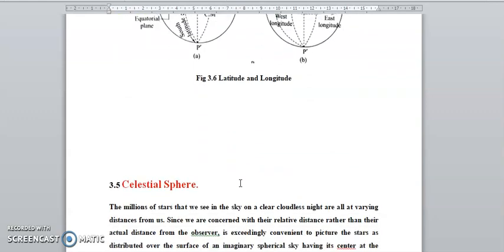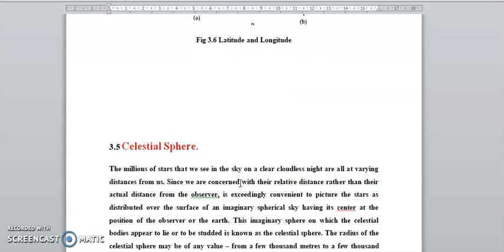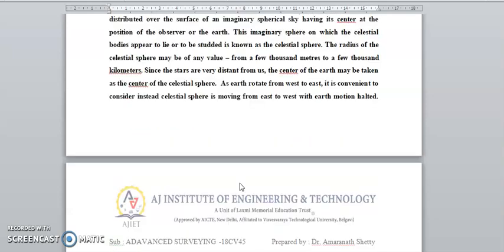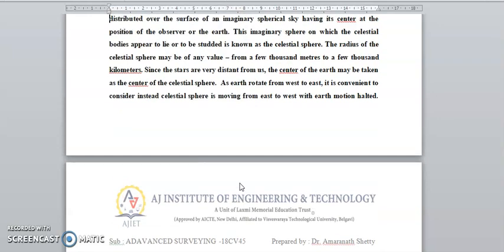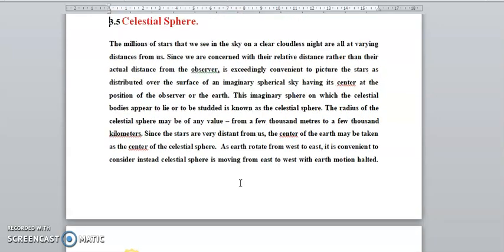Crystal sphere. Millions of stars we can see in the sky on a clear cloudless night, at varying distances from us.